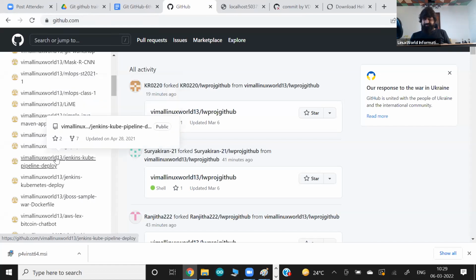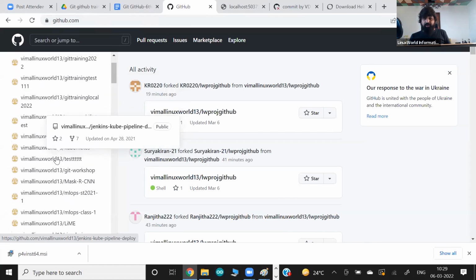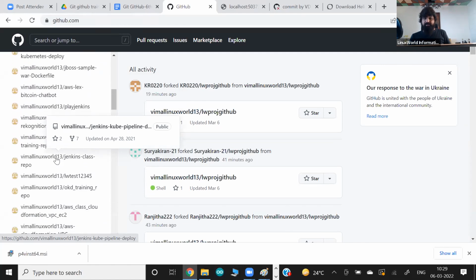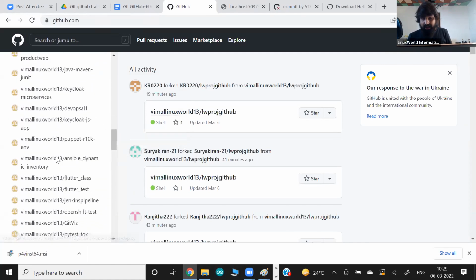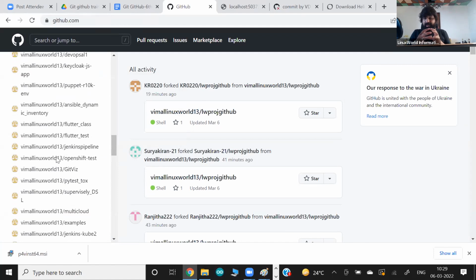Rather than keep managing my projects this way, which doesn't make any sense in terms of management and is very hard to manage, I can manage my projects in a proper hierarchy.